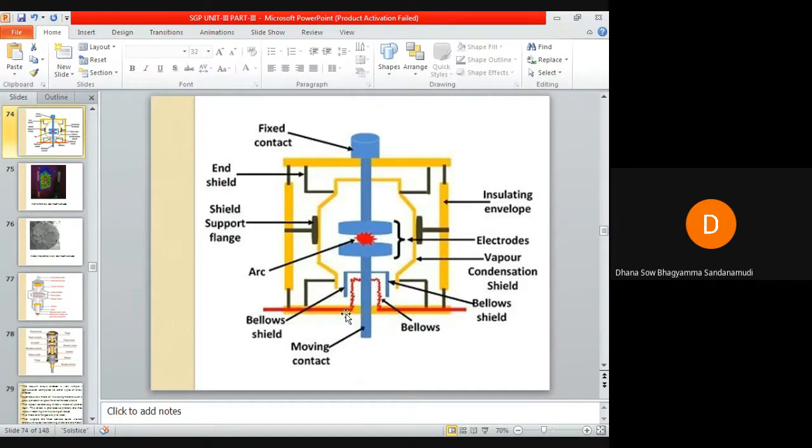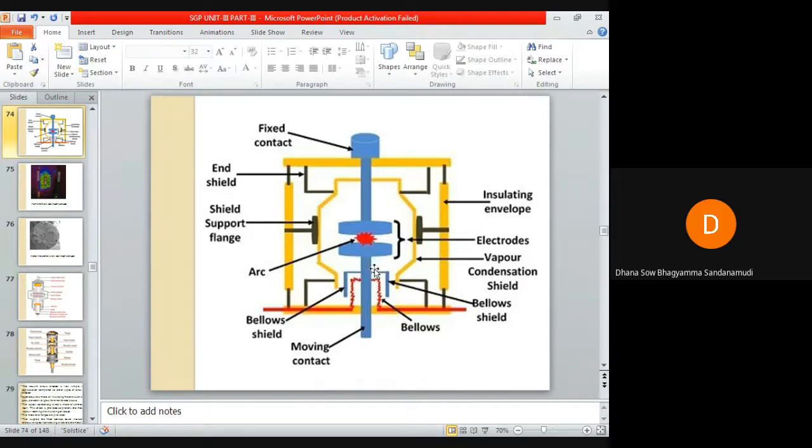I have shown you another image. In that image, this lower portion is the flange and this upper portion is the flange. These two are the supporting flanges. To the lower flange this metallic bellow is welded, and to the moving contact this metallic bellow is welded. Copper bismuth, silver bismuth, silver lead or copper lead are good materials for making the circuit breaker contacts. These electrodes are made of copper bismuth, silver lead or copper lead.